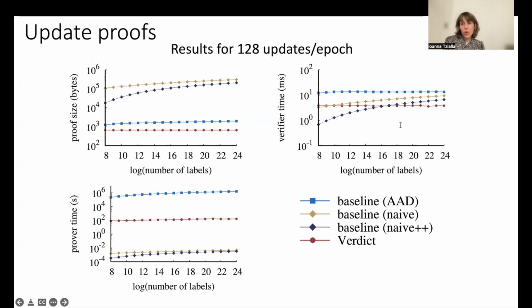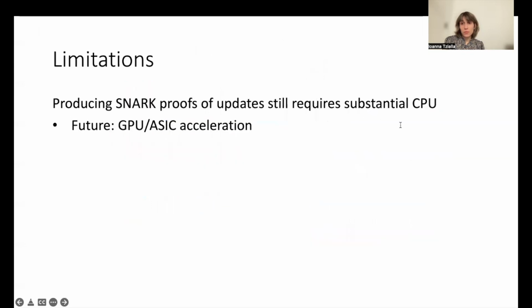This is at least 4 orders of magnitude more efficient than AADs, but more than 4 orders of magnitude higher than the naive baselines. And this is the main limitation of Verdict, namely that producing SNARK proofs of updates still requires substantial CPU. We could possibly mitigate these costs in the future by using GPU or ASIC acceleration.